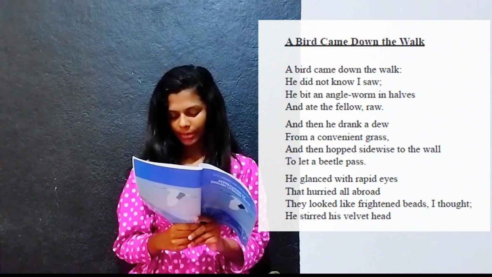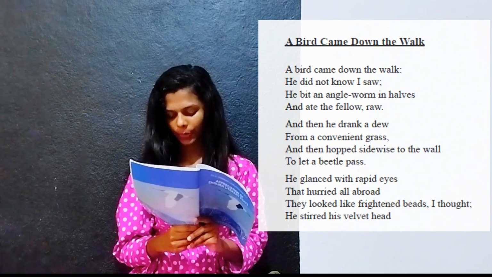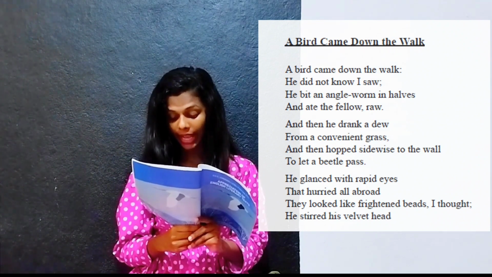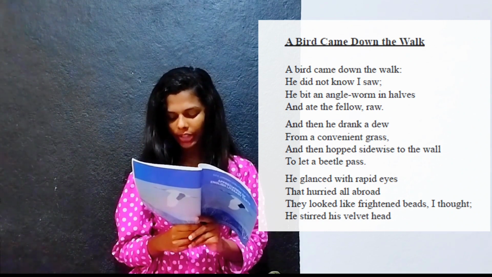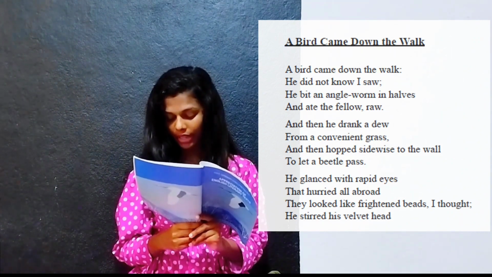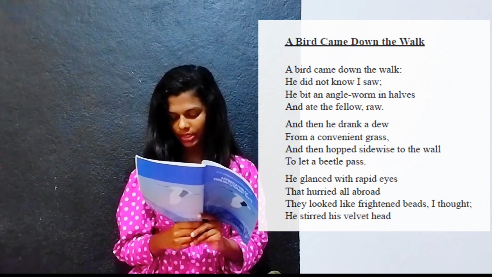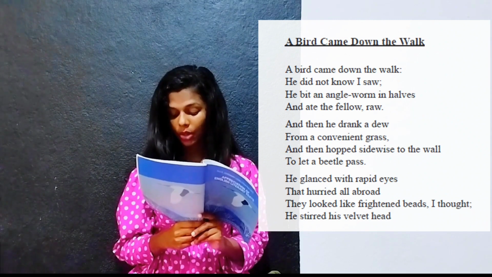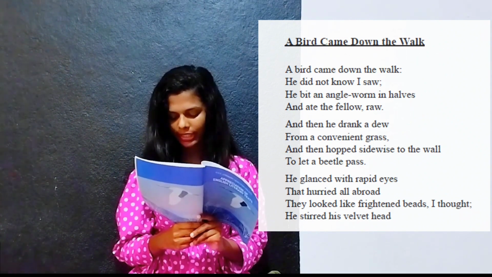A bird came down the walk. He did not know I saw. He bit an angle worm in halves and ate the fellow raw. And then he drank a dew from a convenient grass and then hopped sidewise to the wall to let a beetle pass.